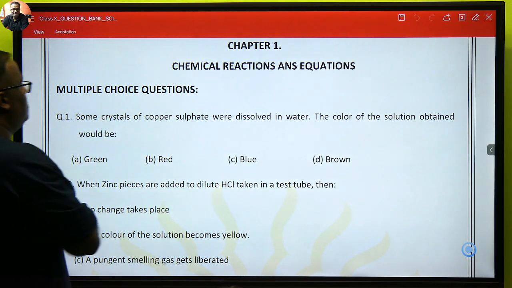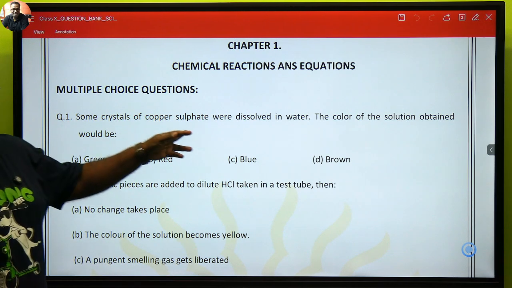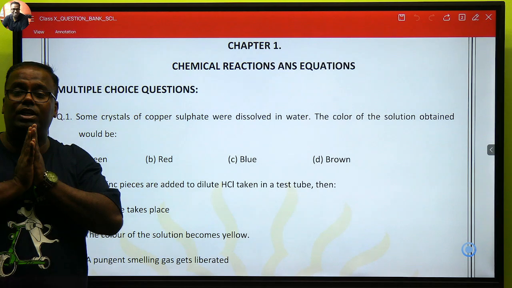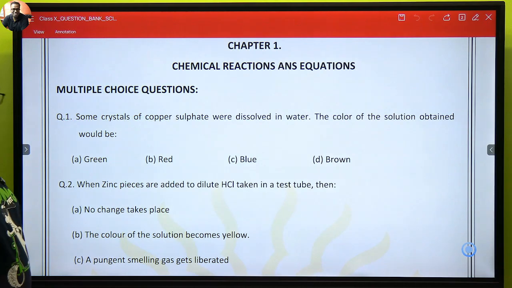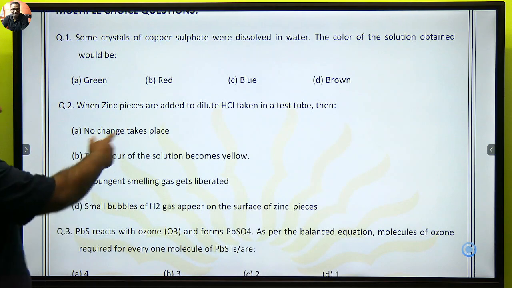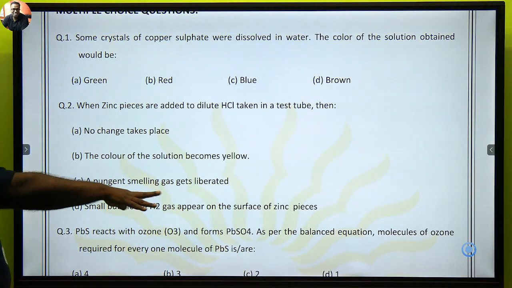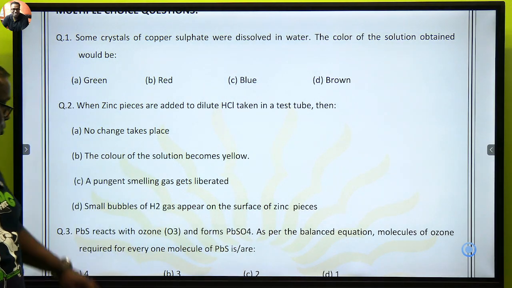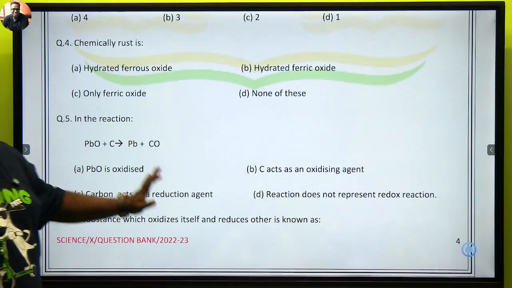Okay, see this question. Some crystals of copper sulfate were dissolved in water. The color of the solution obtained will be blue because copper sulfate itself is anhydrous. पानी में जाते ही पानी पिया hydrous. ठीक है? When zinc pieces are added to dilute HCl taken in a tube, then no change takes place. No, zinc can replace hydrogen. A pungent smelling gas gets liberated. No, not. Color of the solution becomes yellow. No. Small bubbles of H2 appear on the zinc surface. Yes, that's more important. Okay. So ऐसा करके ये जो book है ना, इसमें भर भर के questions है.